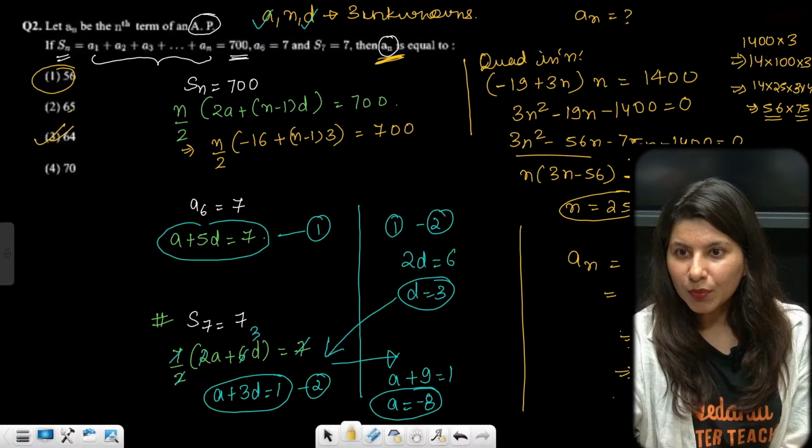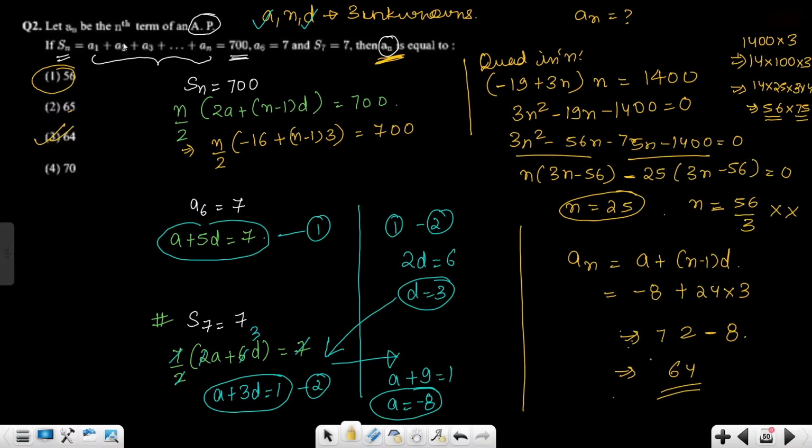Okay. So what did we do? Let's understand in this question. See, 3 equations, 3 unknowns. We realize that the first equation is about Sn. So in here, everything is completely unknown: n, a and d. So we can't do anything about it. Let's move ahead and talk about these 2 equations, a6 and S7. A6, very simple. a plus 5d is given as 7. And S7 formula, if I apply, I am getting this.